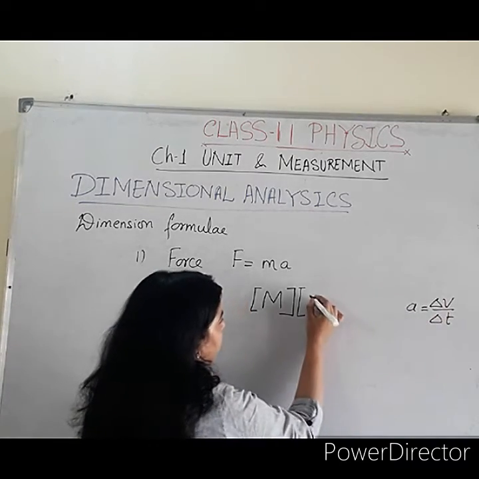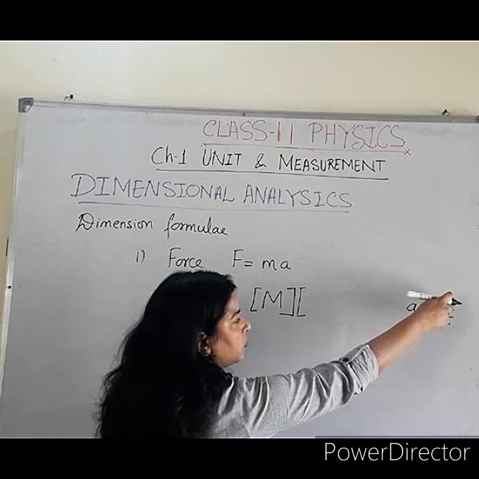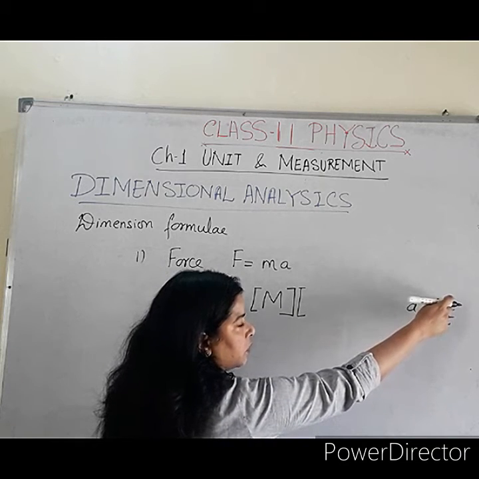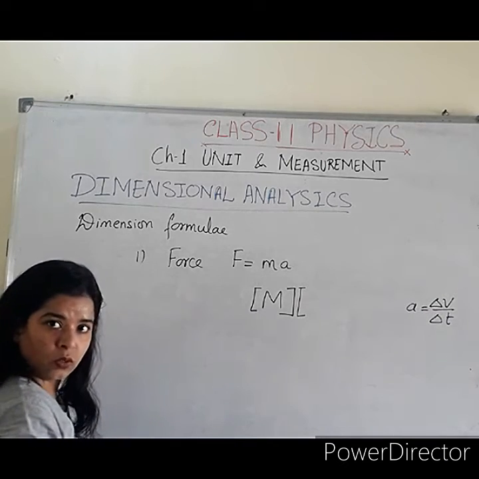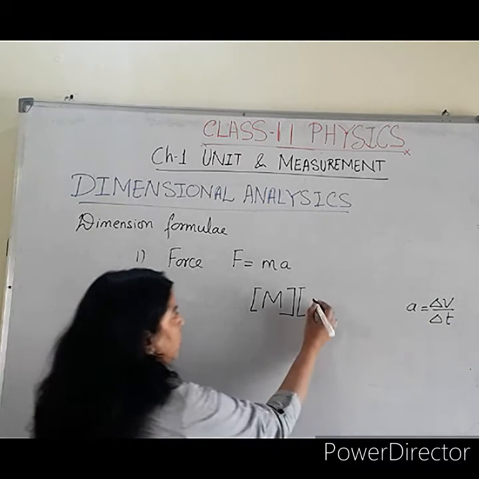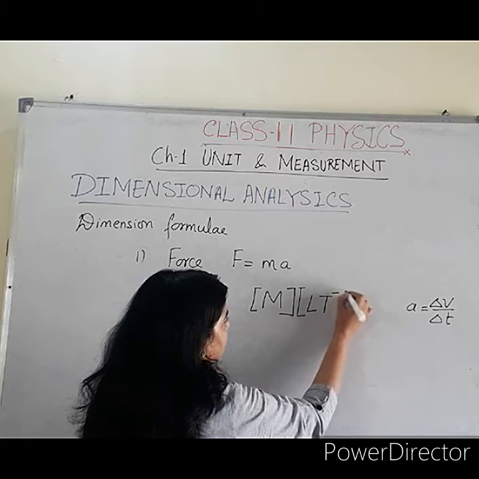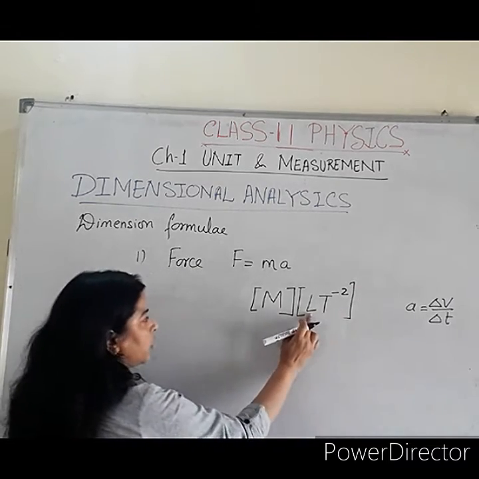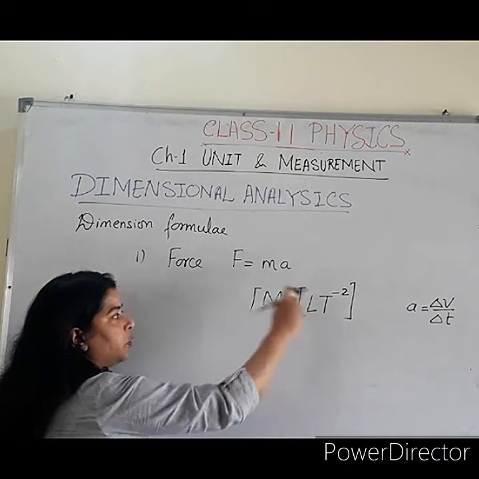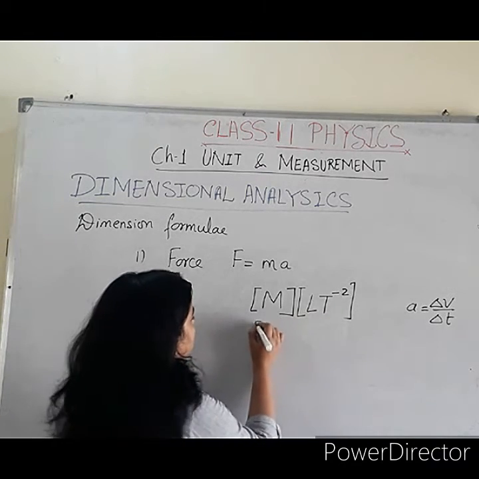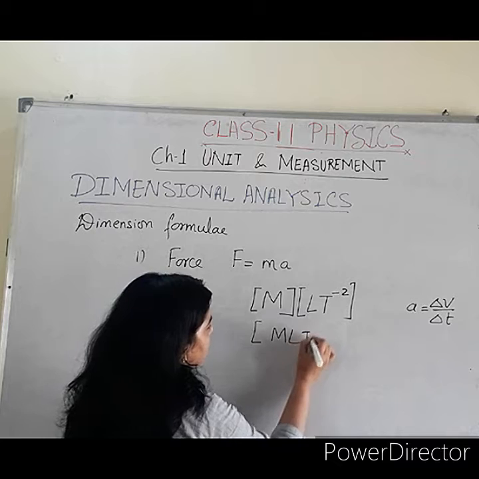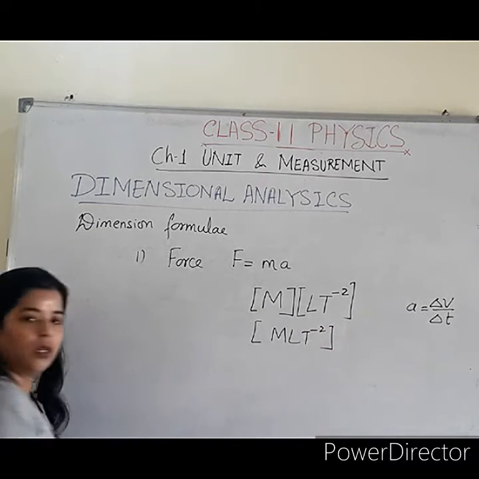For this formula, we can write that it is meter per second divided by second, so meter per second square. So here we will write it as LT minus 2. For meter we are using length L and for time we are using T. So MLT minus 2 is the dimensional formula for force.